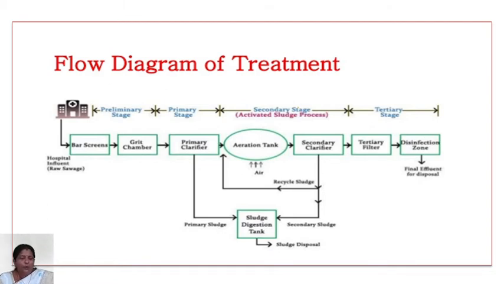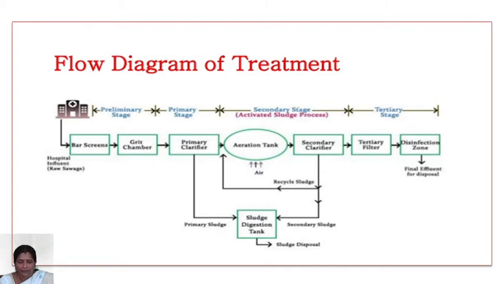In this topic, we will see one by one in detail what a bar screen is, what the working principle is, what the design aspects are, what factors affect the bar screen, and how to design the bar. That will be discussed later. This is the overall diagram. Sometimes these questions are repeatedly asked in your 2-mark questions. So which process comes first, which process comes next?